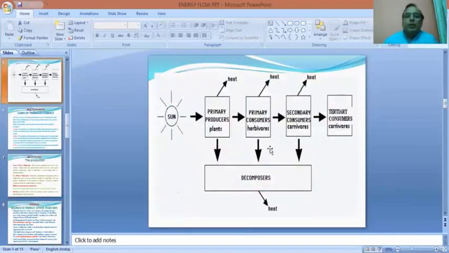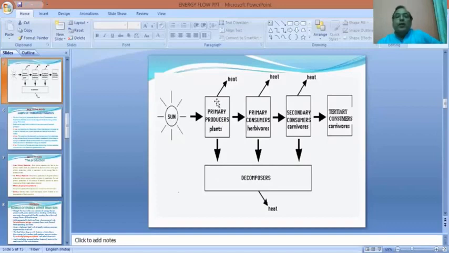Now this simple diagram shows that energy relationship, that here you have got the sun, the solar radiation is impinging upon the primary producers. Primary producers are the plants, they have got the chlorophyll, and they utilize the solar radiation, mediated by the chlorophyll in the process of photosynthesis, to synthesize carbohydrates, and part of the synthesized food is utilized by the plants themselves for carrying out respiration and for getting energy for sustaining their own life.